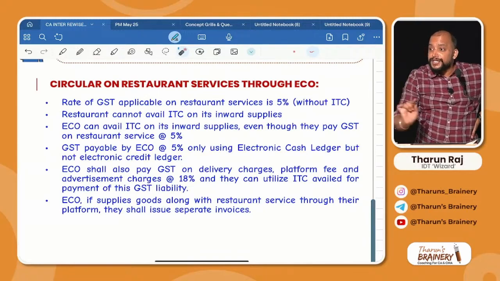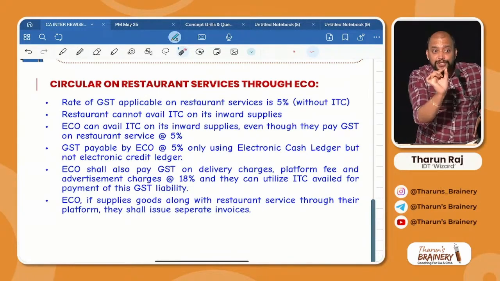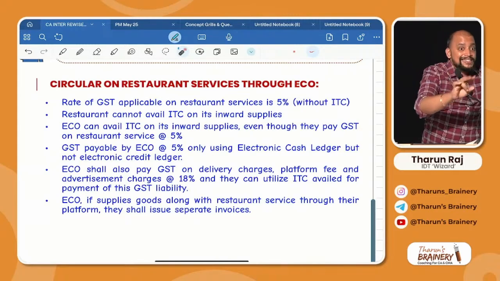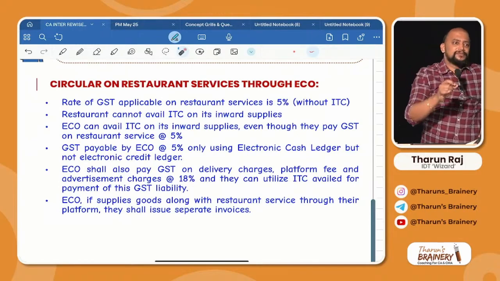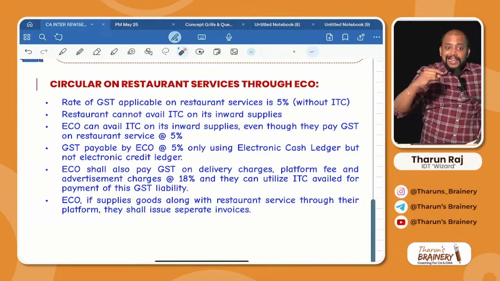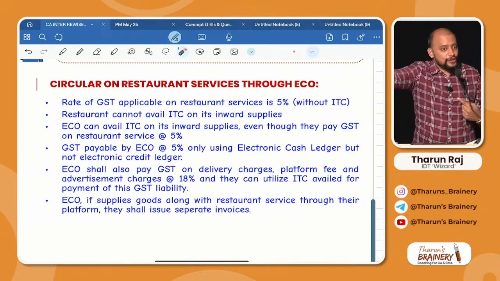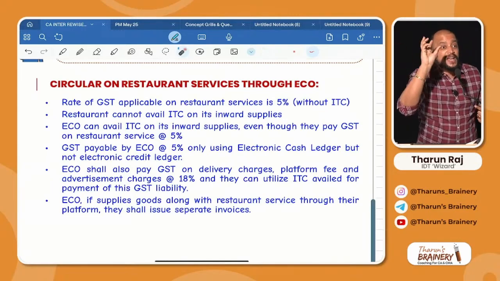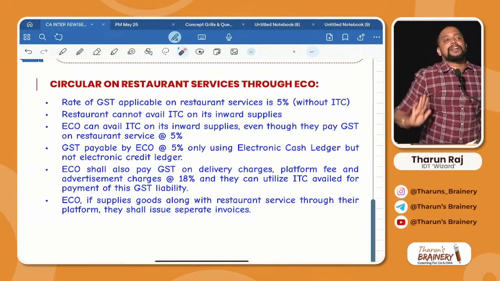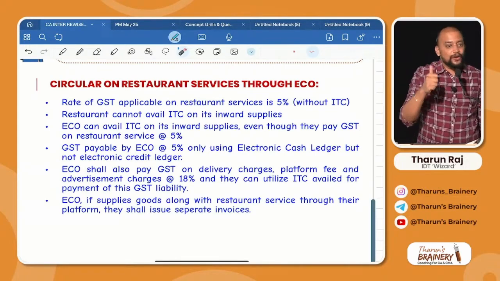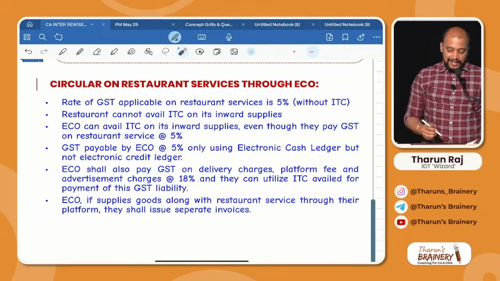If you observe, every e-commerce operator who is supplying food started another business. What is the other business? Swiggy started Instamart. Zomato started Blinkit. You understood? And they are supplying other things also. On that, they have to pay GST, na. For that, they can use this ITC, not for the 5% GST on restaurant service. Got it or not? Read that.